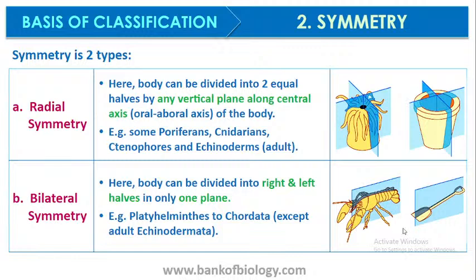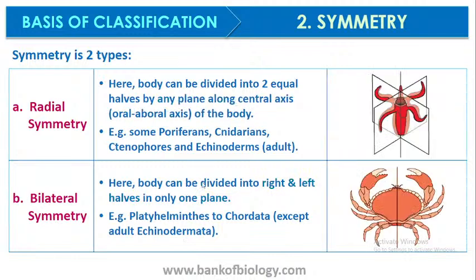This is seen from platyhelminthes till all the higher organisms, except the echinodermata during their adult form. I'm sorry, radial symmetry: the body can be divided into two equal halves by any plane along the central axis, oral-aboral. And in bilateral symmetry, the body can be divided into the right and the left half by only one plane.